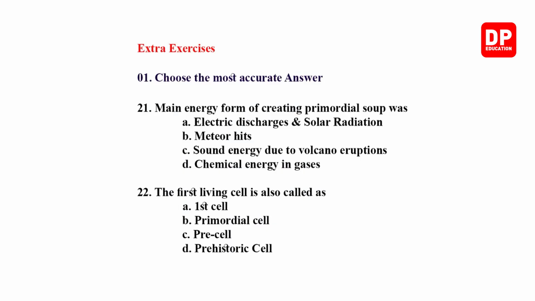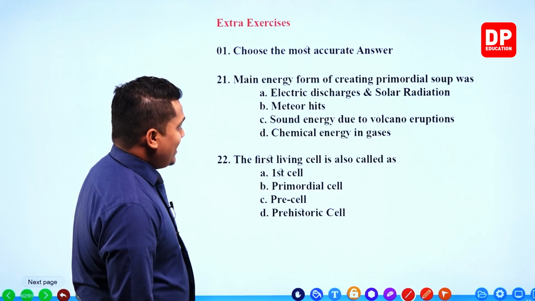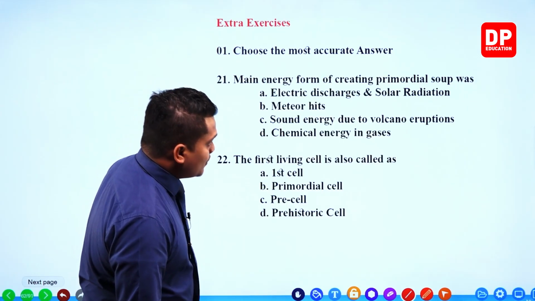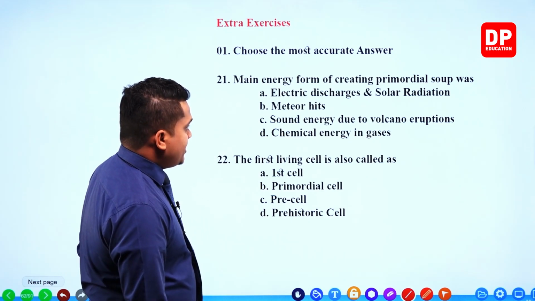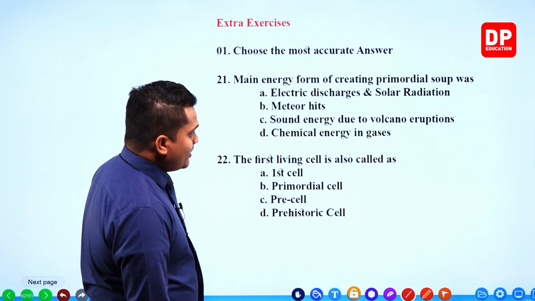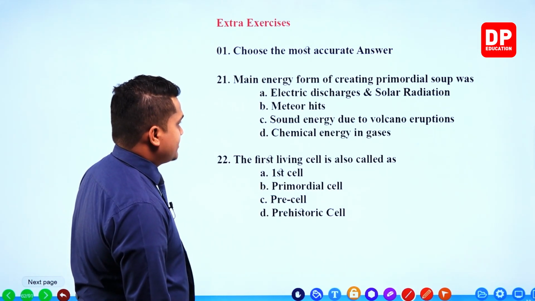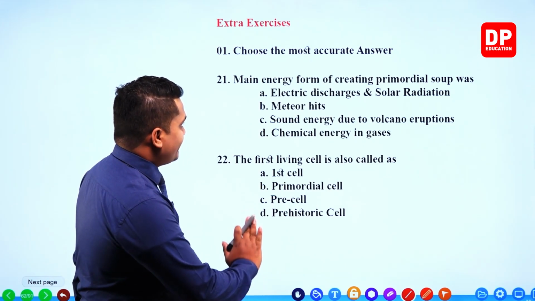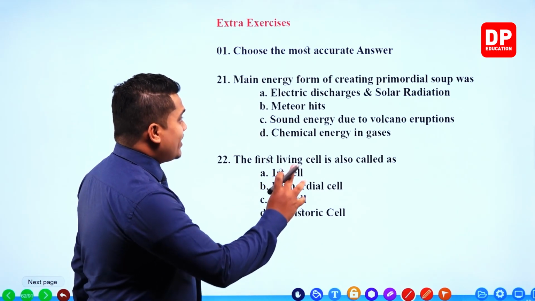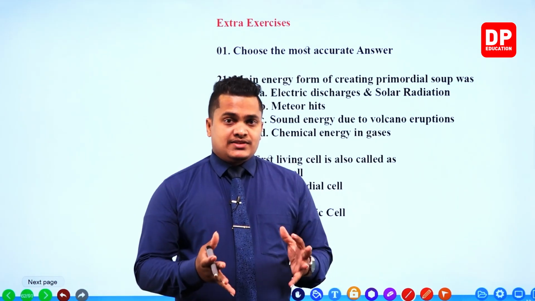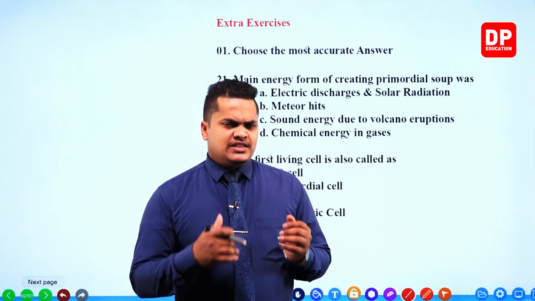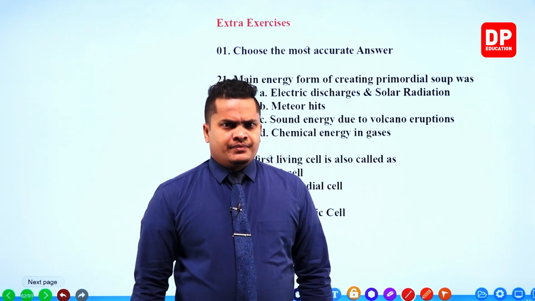Main energy form of creating primordial soup was. Main energy form of creating primordial soup. Electric discharges and solar radiation. Meteor hits. Sound energy due to volcano eruptions. Chemical energy in gases. Main energy form of creating primordial soup. So primordial soup was created. What is the meaning of primordial soup?